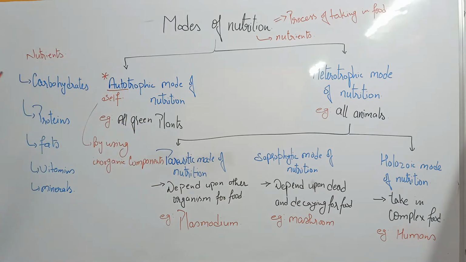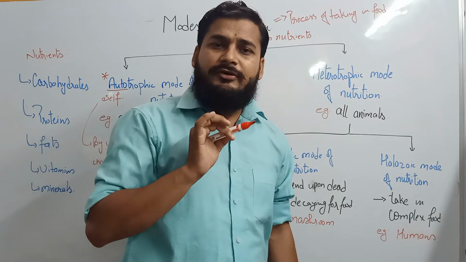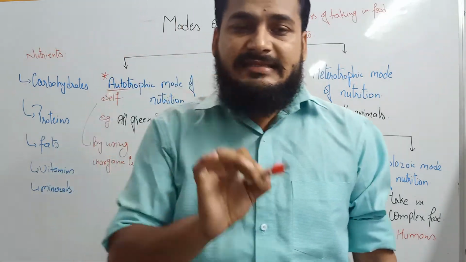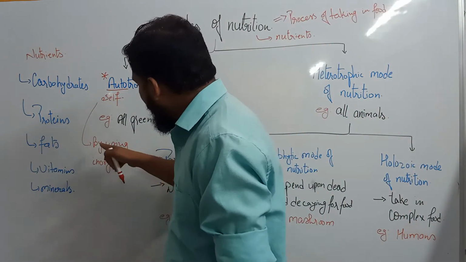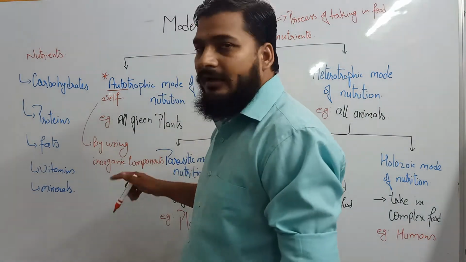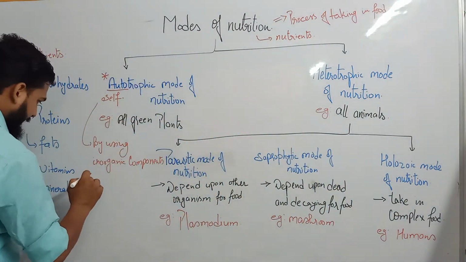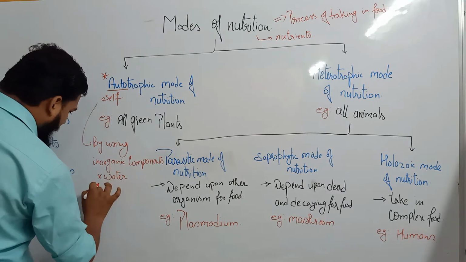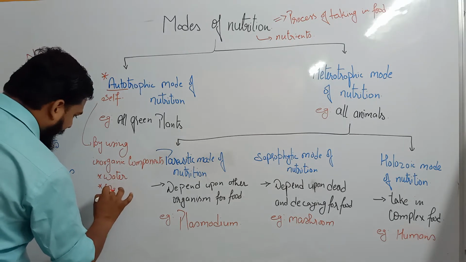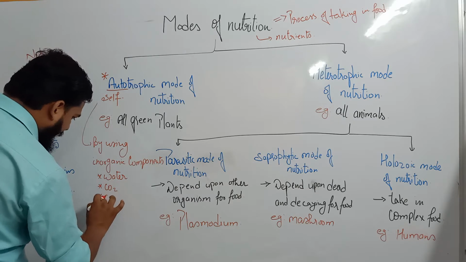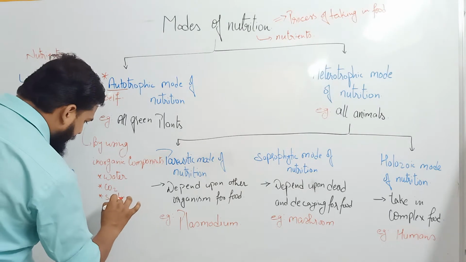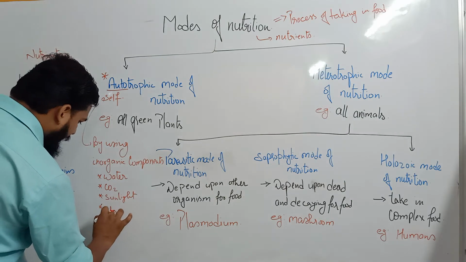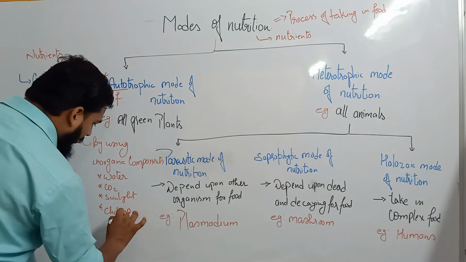So, autotrophic mode of nutrition is the mode in which the organisms can produce, synthesize their own food by using inorganic components such as water, carbon dioxide, sunlight and chlorophyll.